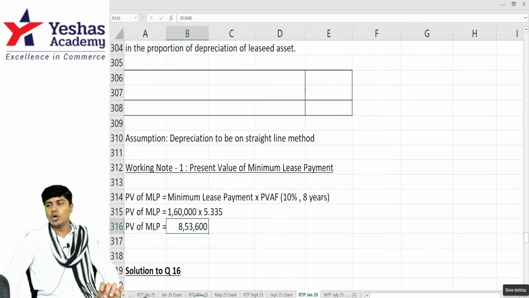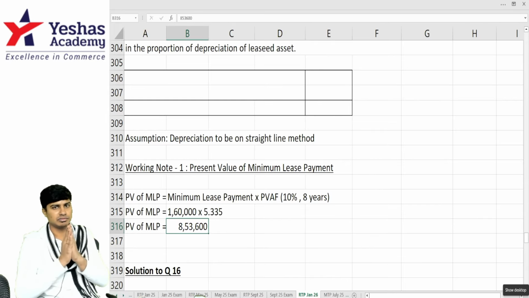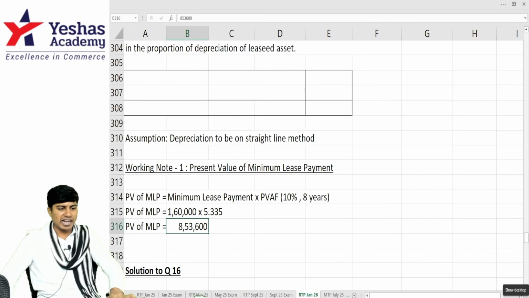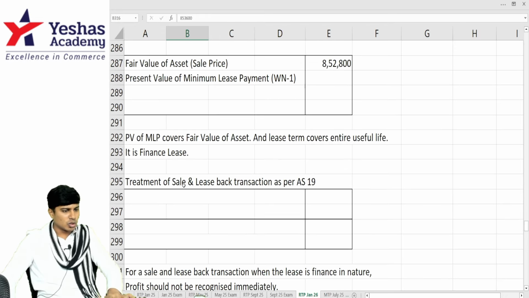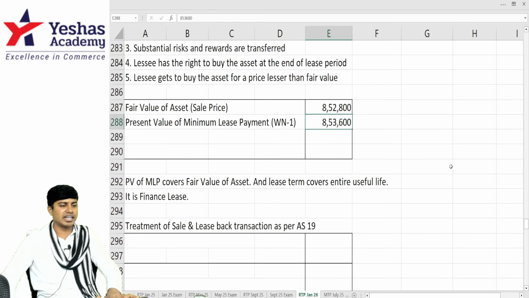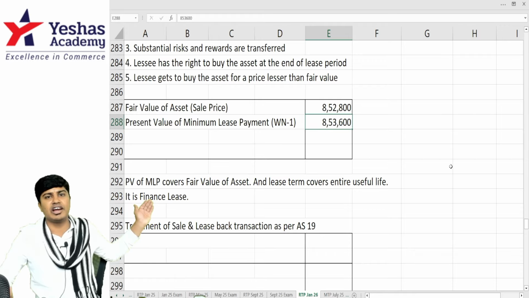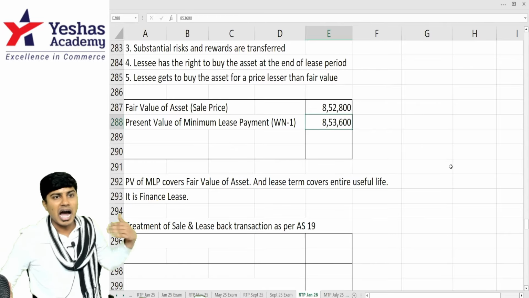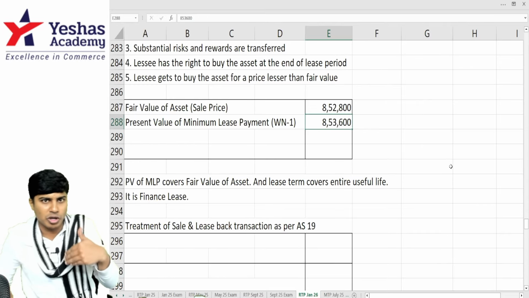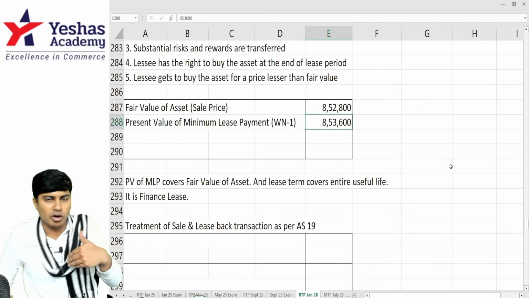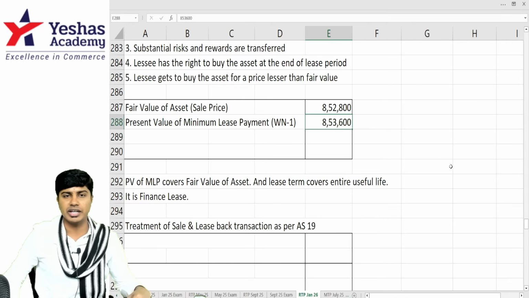8,53,600 is the value. Those of you who are finding this difficult, you have skipped time value of money in foundation, you skipped time value of money in FM. Please do that. And then look at this. 8,53,600 is the present value of MLP. Substantially covered. It's covering the full fair value of the asset and much beyond. Akash Limited, when they give the asset back to me on lease, I am paying him lease installments. All of it together will come to more than 8,52,800.